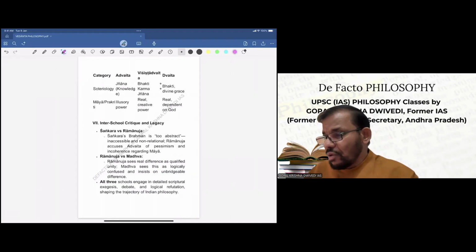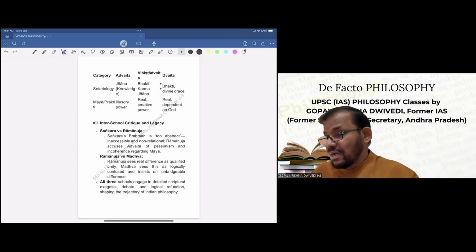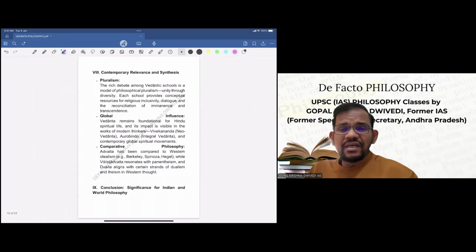Now, in the next topic, what I have written is basically how one system has criticized another system. For example, Shankaracharya and the Advaita Vedantins have criticized Ramanuja. Ramanuja has in turn criticized Shankara's philosophy. The same goes for Madhava and Ramanuja. So all three schools engage in detailed scriptural exegesis, debate, and logical refutation, shaping the trajectory of Indian philosophy. This is very important. And now, what is the contemporary relevance?